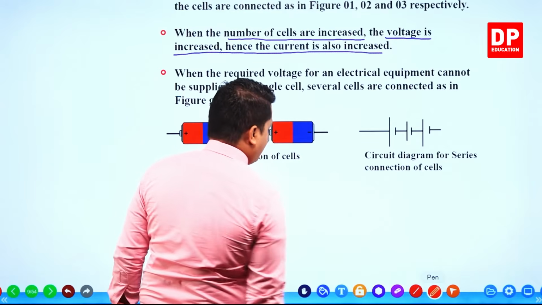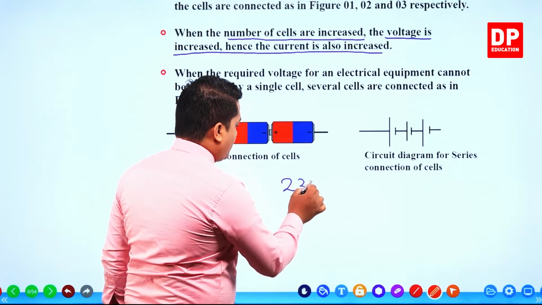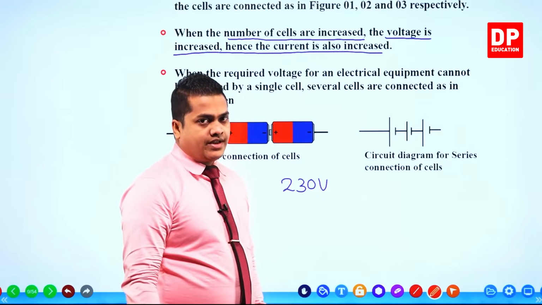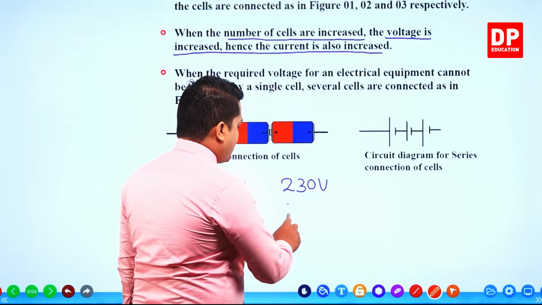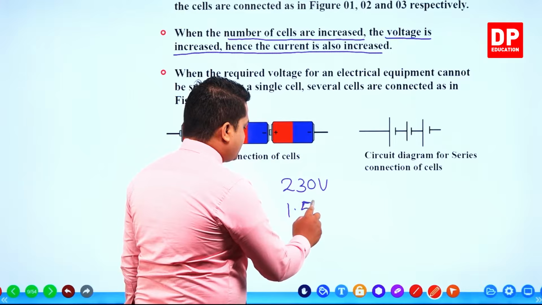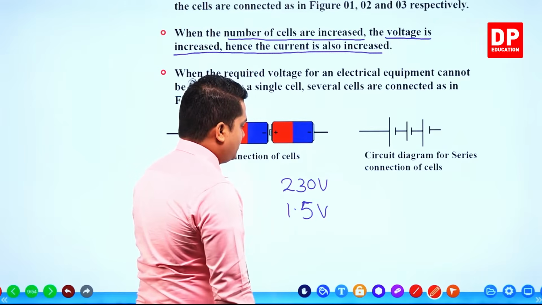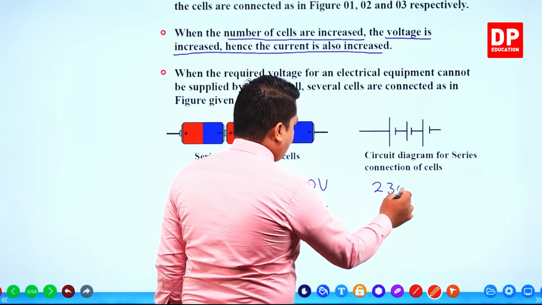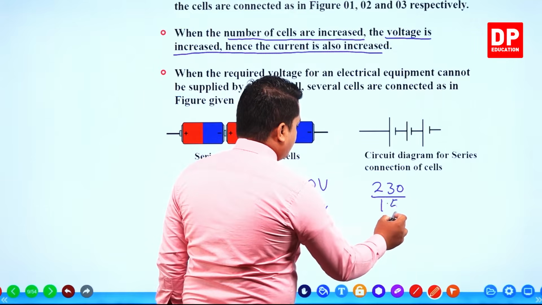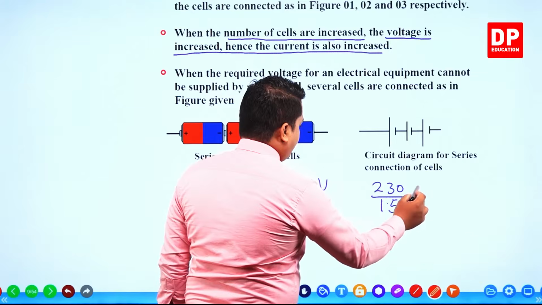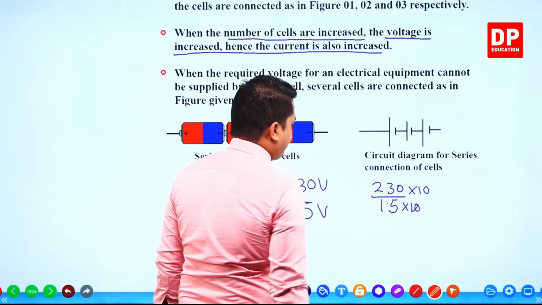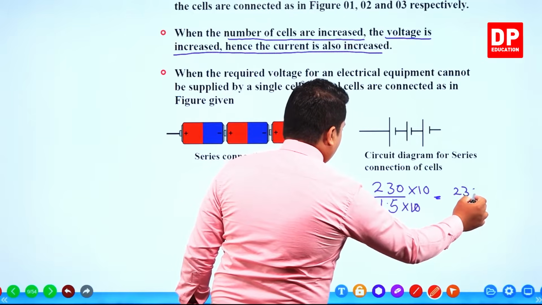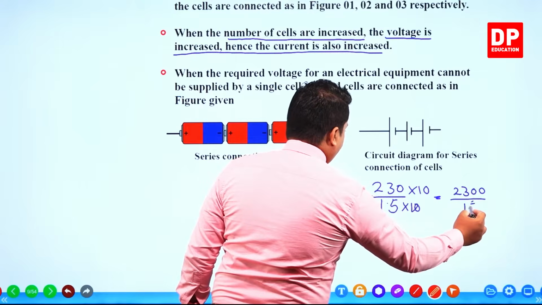I told you that 230 volts is the potential difference in our household electricity. In normal dry cells, the potential difference is just 1.5 volts. So to get the number of times, we need to divide 230 by 1.5. Multiply this by 10 and here also by 10. So 2300 by 15.